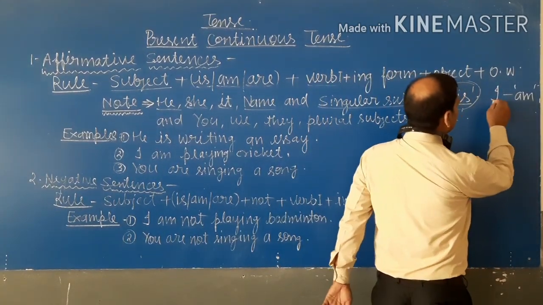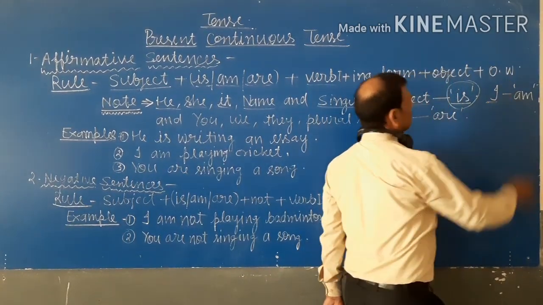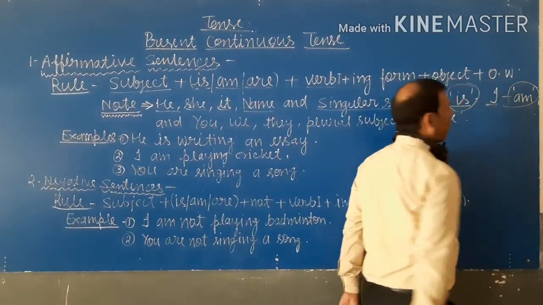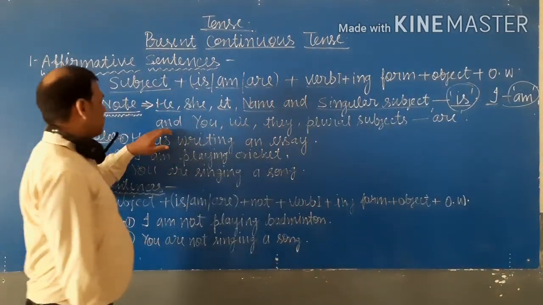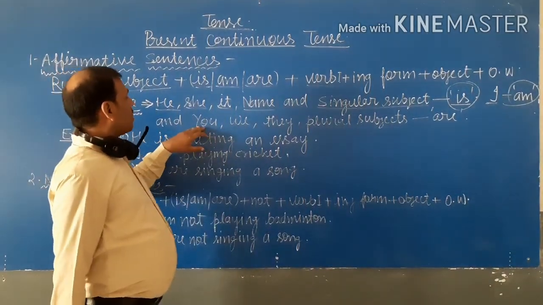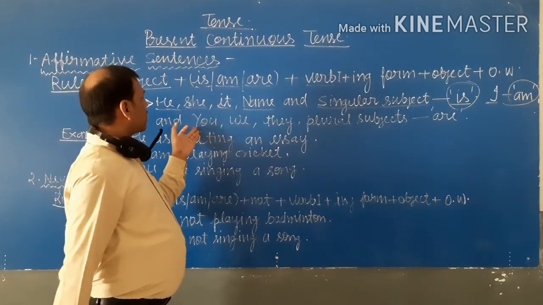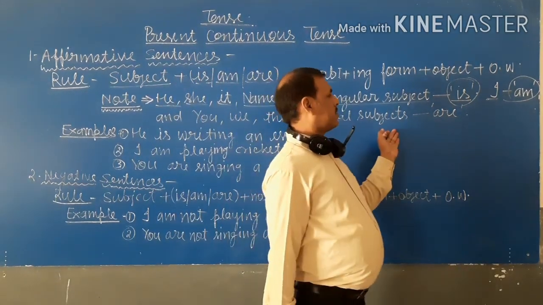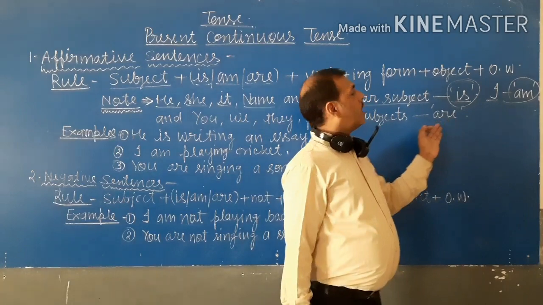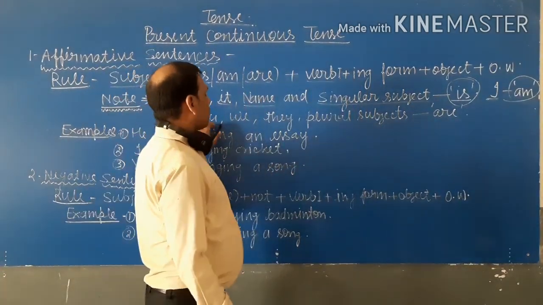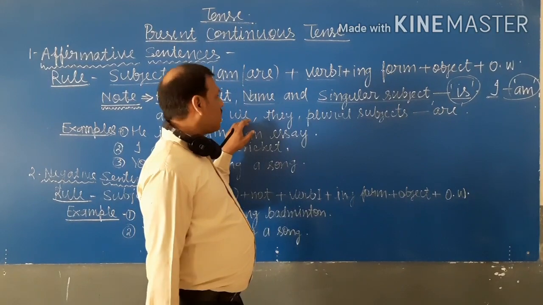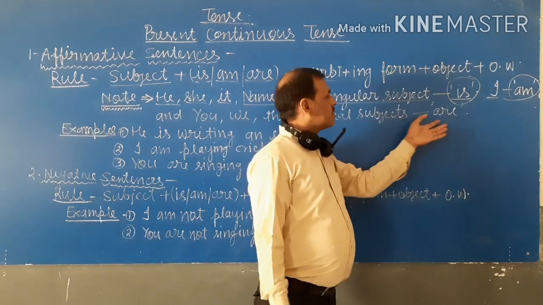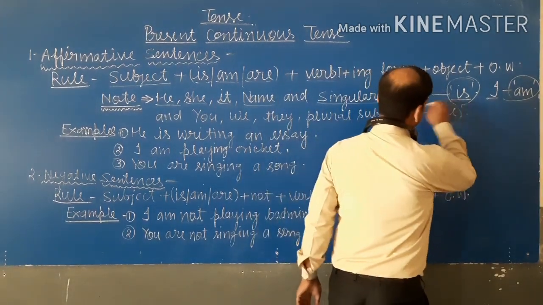And when the subject is I, जब सब्जेक्ट की जगह पे I का यूज हो तो उसके साथ हम लोग am यूज करते हैं. And when the subject is you, we, they or any plural subject, then we use are. अगर you subject के रूप में आता है और we आता है या they आता है या कोई plural subject आता है उसके साथ हम लोग are का यूज करते हैं.